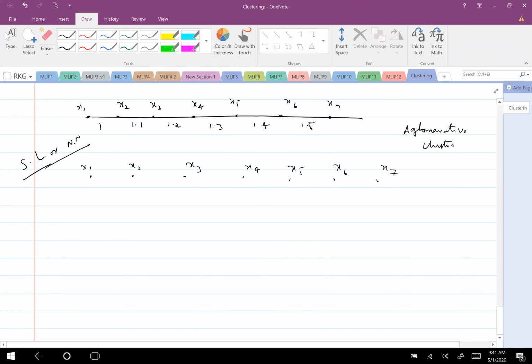Right. So now which one should I first cluster? Can some of you tell quickly? X1, X2. Yeah, X1, X2, it is trivial because this distance is only one. Okay, smallest distance. These are all distances here. I hope this is clear, right? Okay, next which one should I cluster?